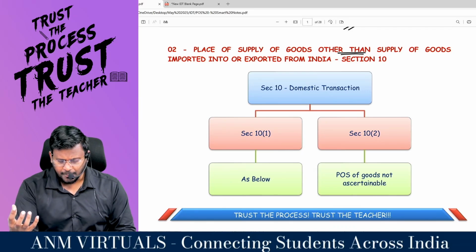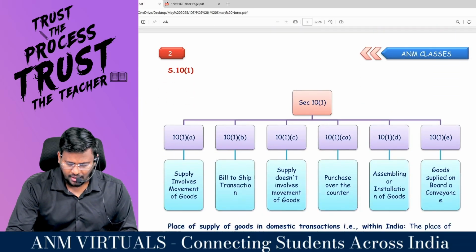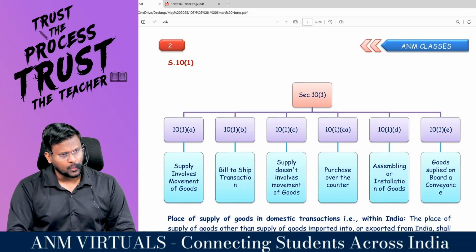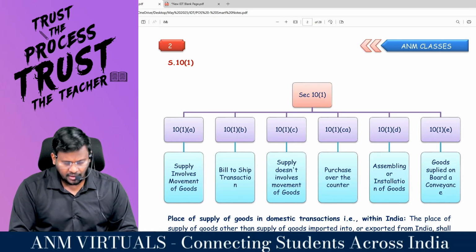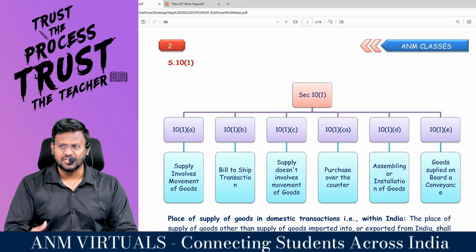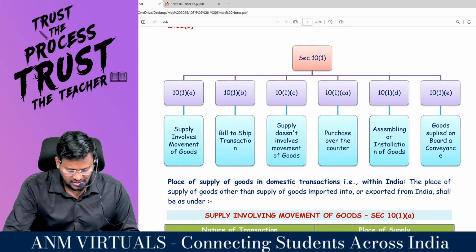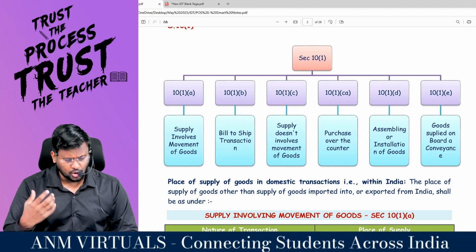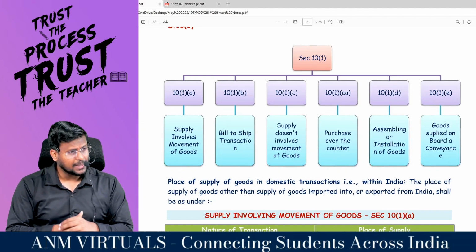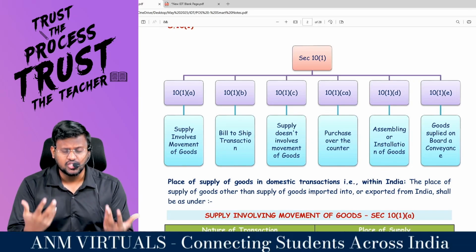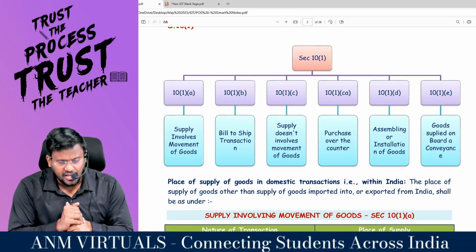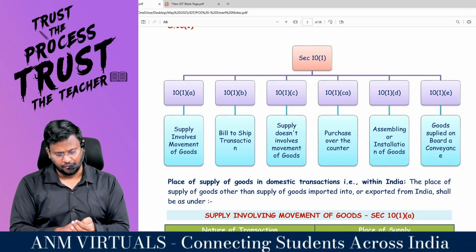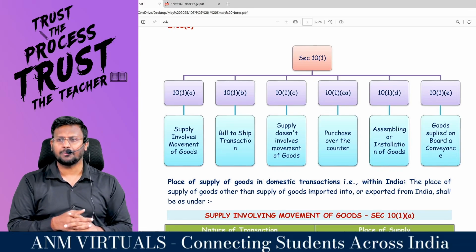10 subsection 1 and 10 subsection 2. 10 subsection 1 is again classified into 6 categories: 10 subsection 1 clause A, clause B, clause C, clause CA, clause D, and clause E. 10 subsection 1 clause A, supply involves movement of goods. Clause B, bill to ship transaction. Clause C, supply does not involve movement of goods. Clause CA, purchases over the counter. Clause D, assembling or installation of goods. Clause E, goods supplied on board.